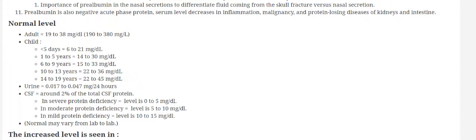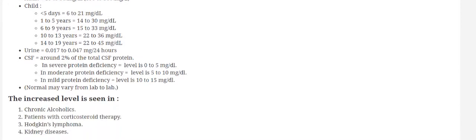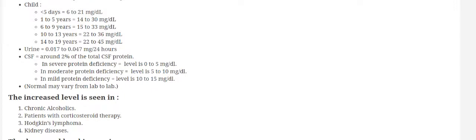In severe protein deficiency, the prealbumin level will be 0 to 5 milligram per dl. In moderate protein deficiency, this level will be 5 to 10 milligram, while in mild protein deficiency, the level is 10 to 15 milligram.